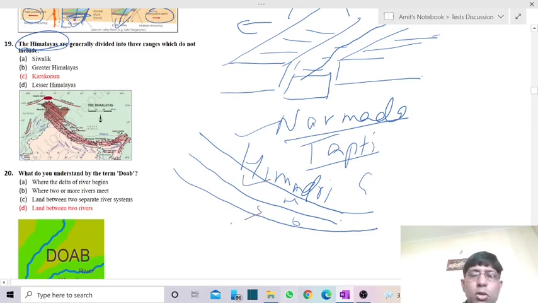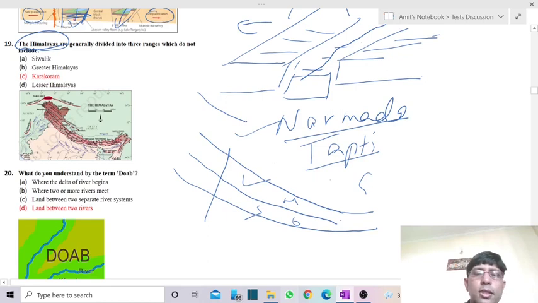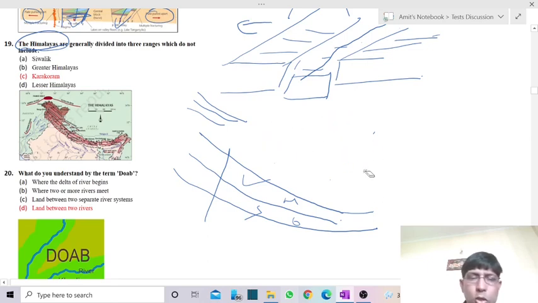Now after crossing Himalayas towards the north, we're having 3 more ranges which form the part of Jammu and Kashmir and Ladakh region. These ranges are called Trans Himalaya, that is across Himalayas.